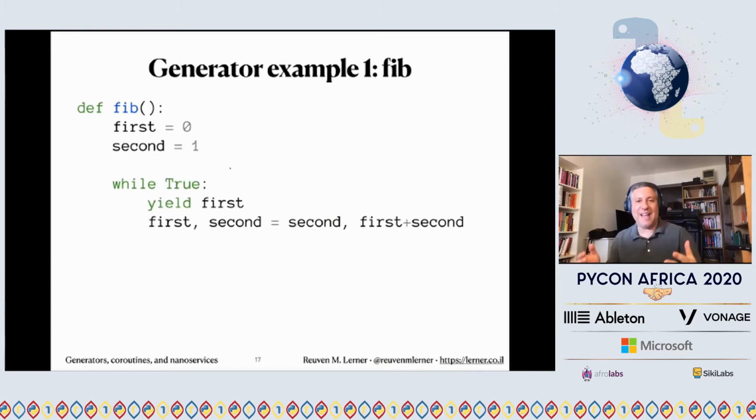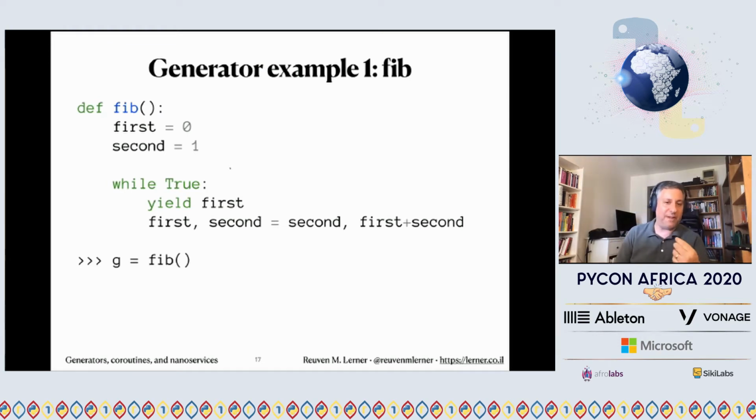So here's the classic example of a generator in Python. This is the Fibonacci sequence. We're going to start off with our generator by defining first and second, two local variables, 0 and 1. And then we're going to say while true. Notice, this is going to give us an infinitely long series. But we can express this infinitely long series as a generator because we know that we're going to be getting the values one at a time. We don't have to worry about filling all of our memory with infinite amounts of data. So what happens in the loop? We're going to yield first. We're going to get 0. And then we're going to do a little switcheroo. We're going to say, take second and make it first. Take first plus second and make it second, meaning move everything to the left. And each new value will be the sum of the previous two values.